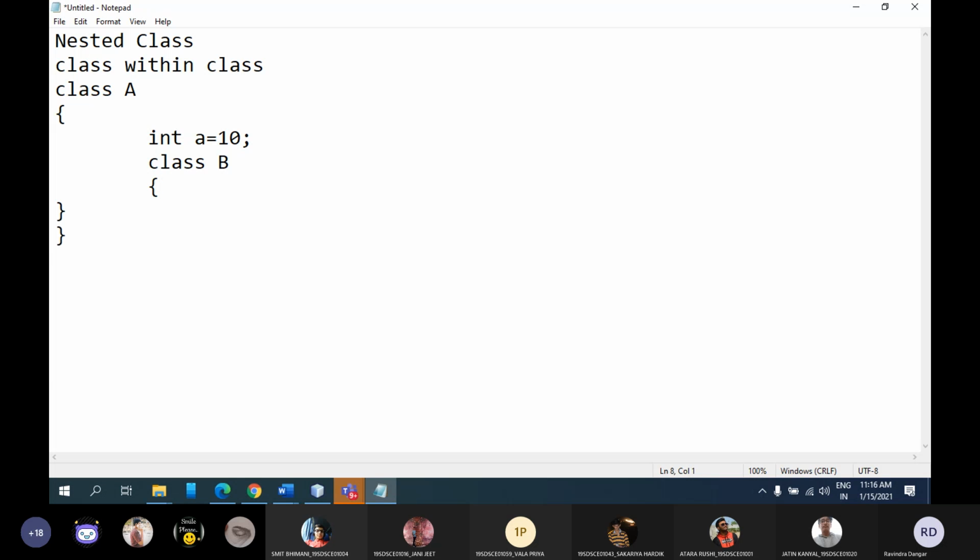Here also you can define all the properties, and I can define methods also. So I can do whatever I can do with a normal class, everything I can do with the inner class also. This is known as the concept of nested class.